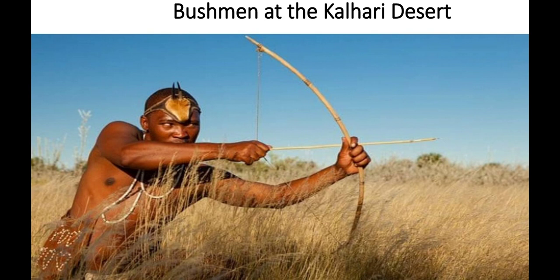They use bows and poisoned arrows to kill animals, because hunting is their main occupation, and they hunt antelopes and other smaller animals. And women collect honey, roots, grass and grubs, and they dig holes in the ground and suck water from it using a hollow reed as a straw.